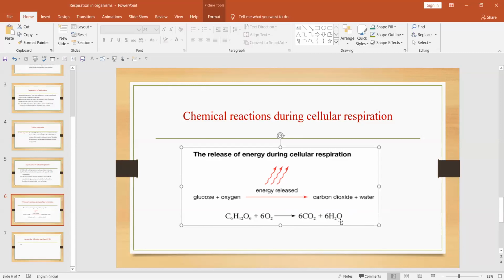So this is all about the process that is respiration. In the next class, we are going to discuss the various types of respiration that occur in living organisms.